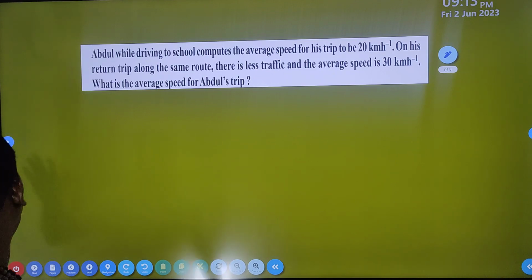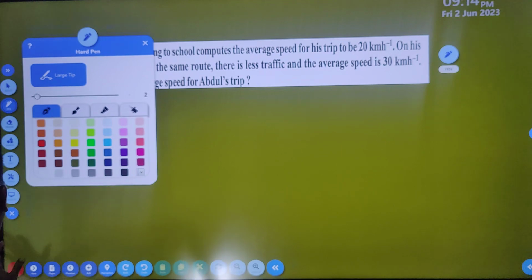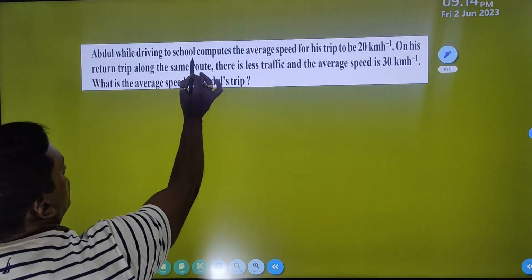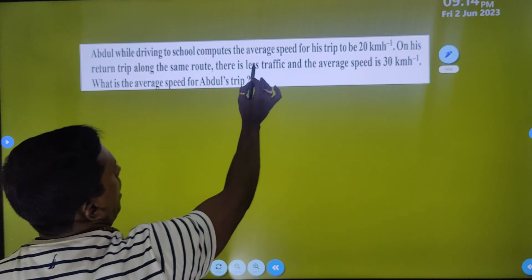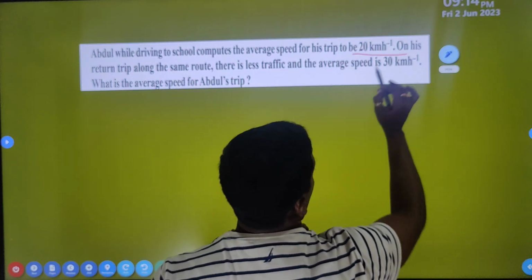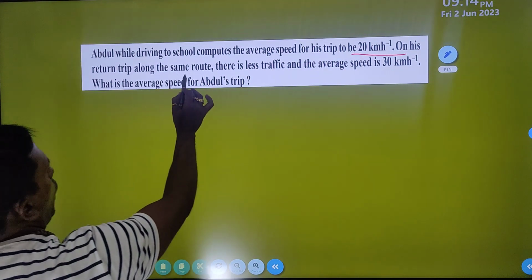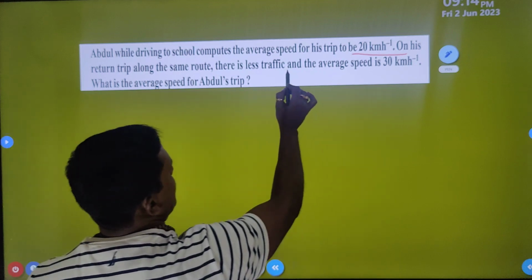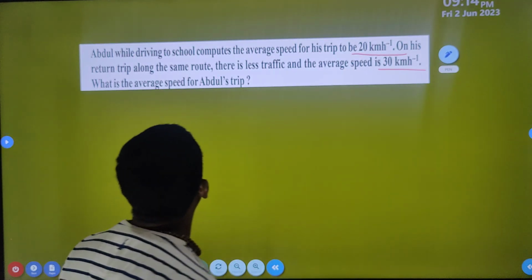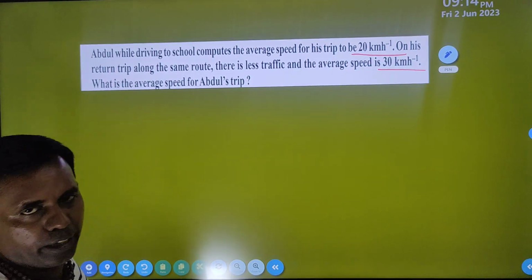Abdul, while moving to school, just read the question and find out the important keyword for you. Okay, Abdul driving to school, compute the average speed for his trip, that is 20 km per hour. Okay, on return trip along the same route, there is less traffic and average speed 30 km per hour. What is the average speed of the Abdul trip?